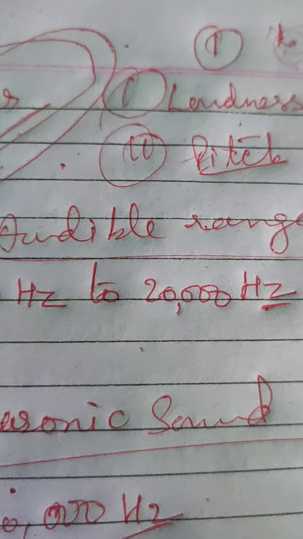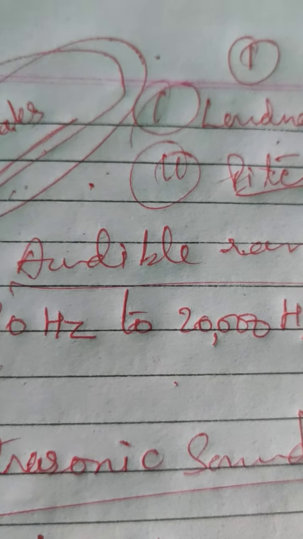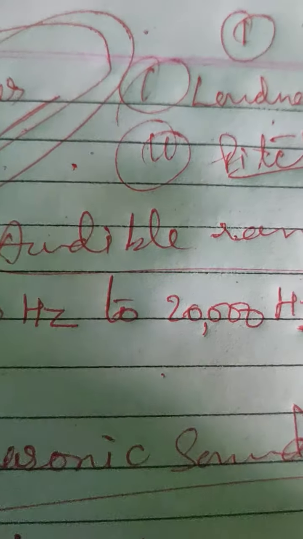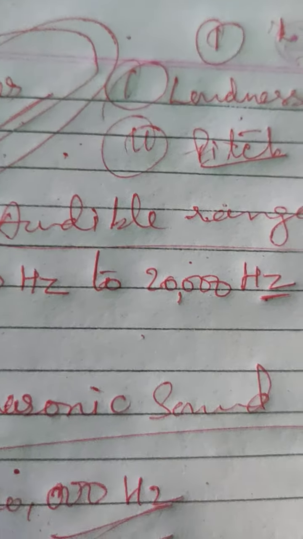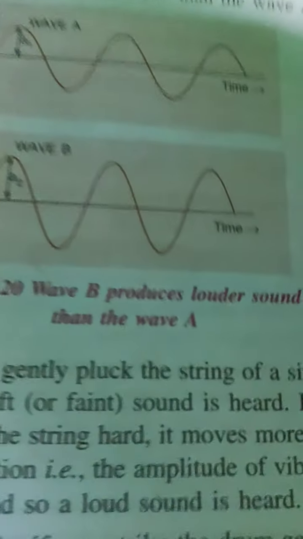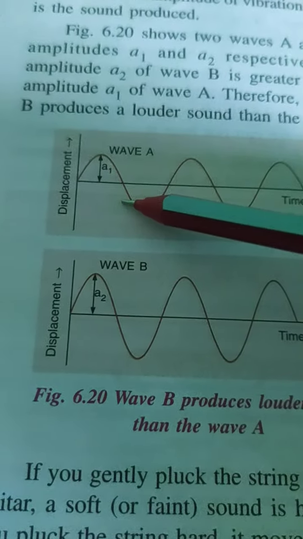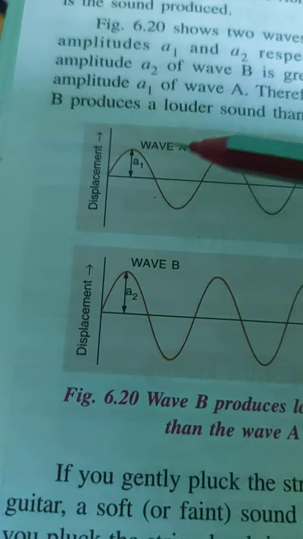The loudness of sound depends on the amplitude of vibration of the vibrating body that produces the sound. You can understand this clearly in the waveform. See here: the greater the amplitude of vibration, the louder is the sound produced.